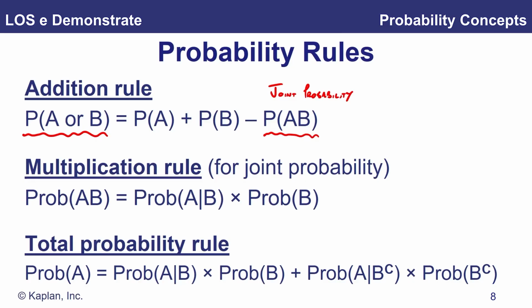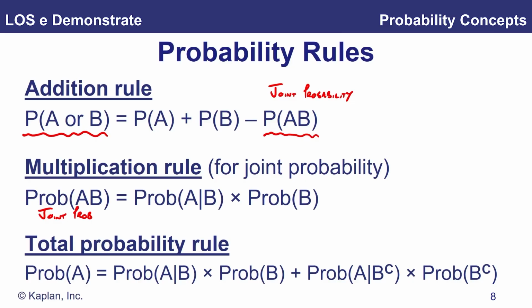We then turn to our multiplication rule. This is our joint probability, the probability that A and B occur. So remember, this is a joint probability. We take the conditional probability, the probability that event A occurs given that B has already occurred, times the unconditional probability that event B occurs.